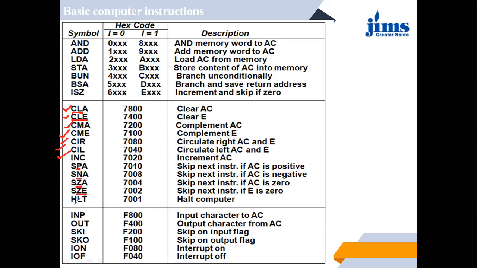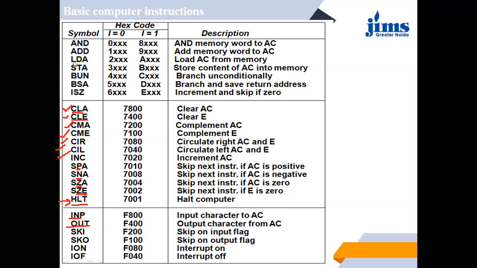This is for the halt, when we have to stop each and every operation at the same time. That time we can use halt. Then for input, we use INP. For output, OUT. For skip on input flag, this is SKI, that is skip on input flag.